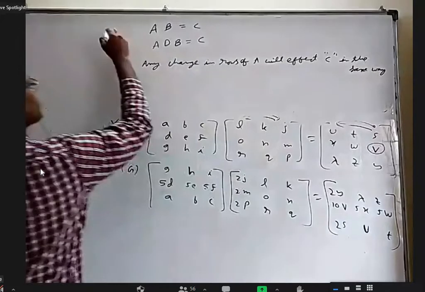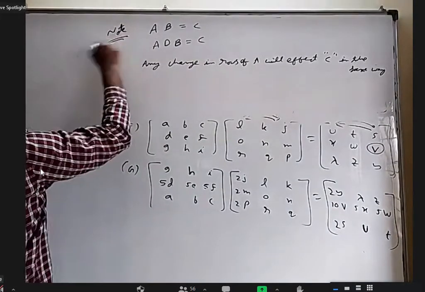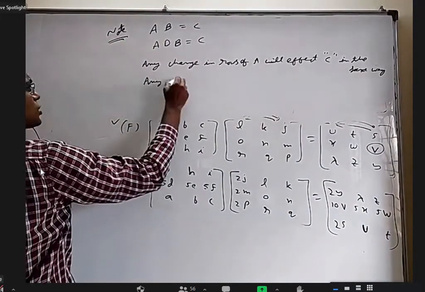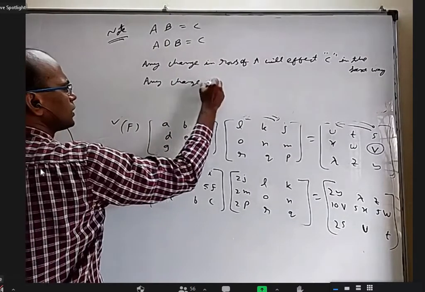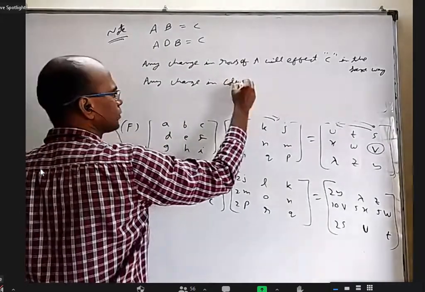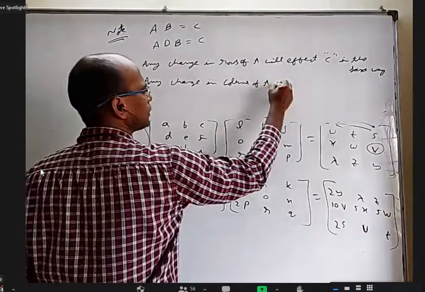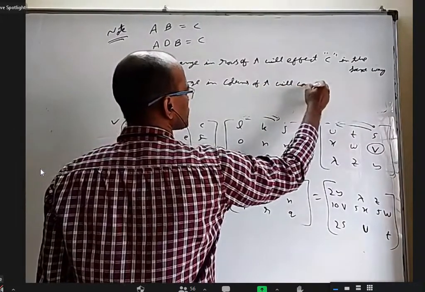You can just put a note or something. Any change in columns of A will completely change the product.